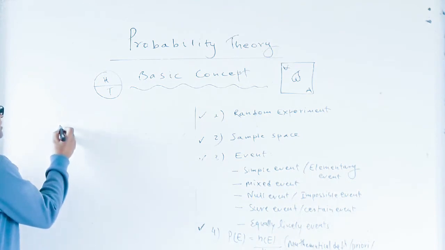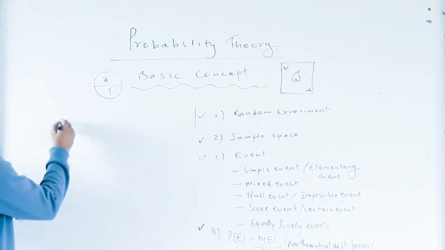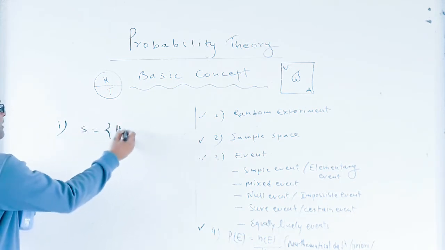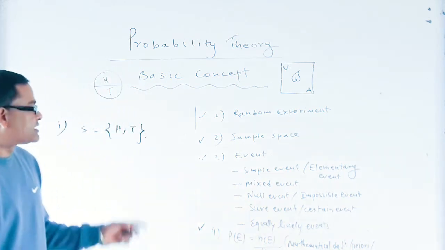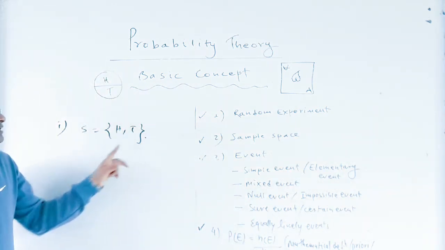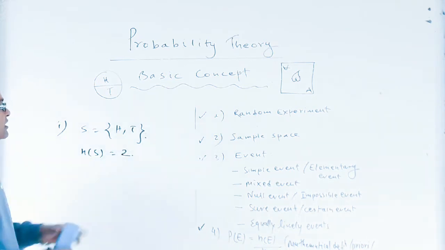If a coin is tossed, then the sample space is H, T. The number of sample space is 2.